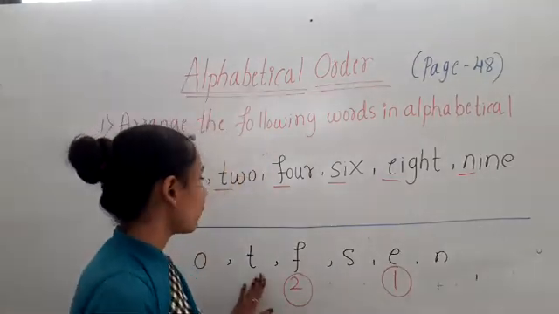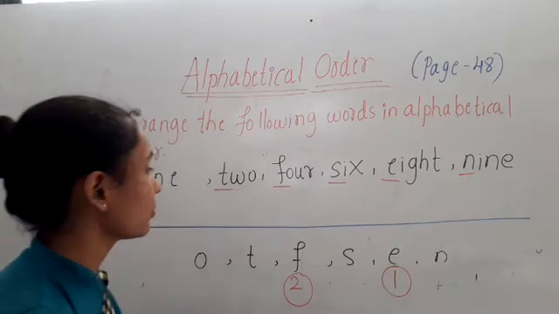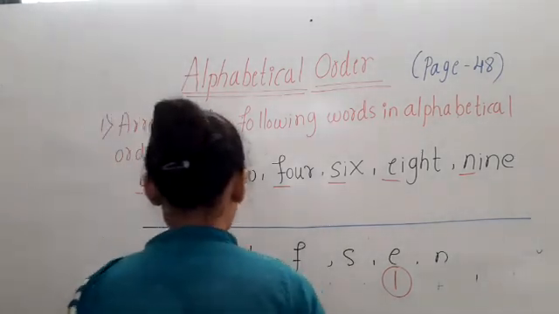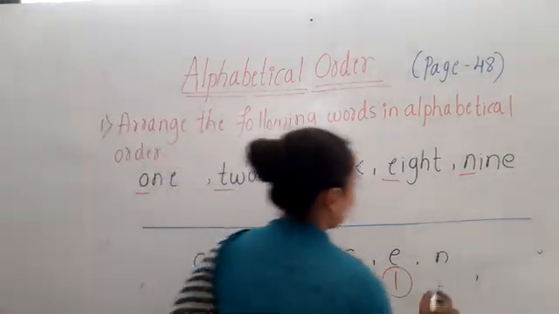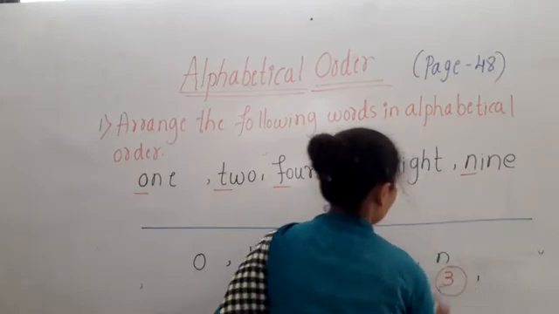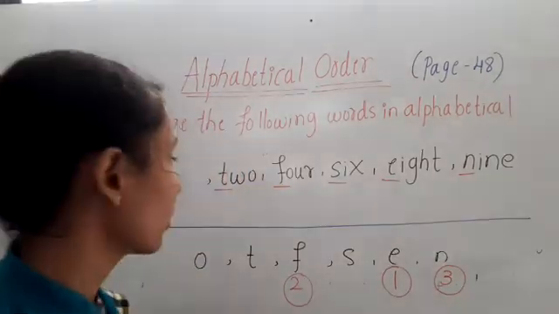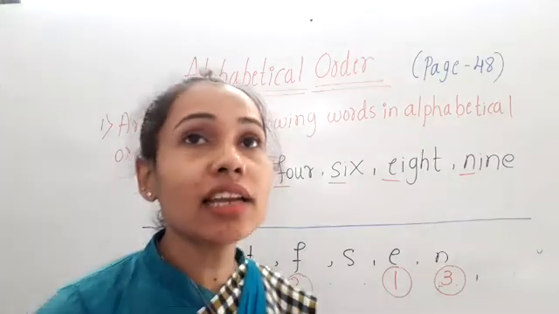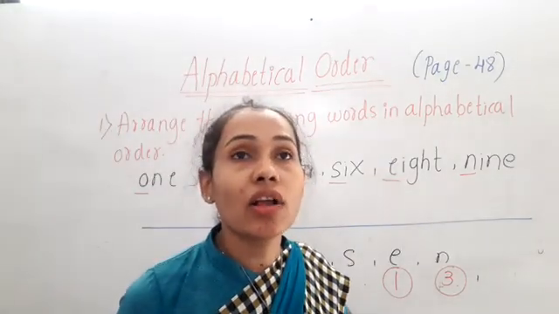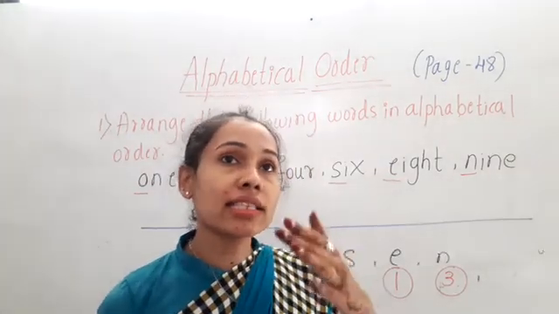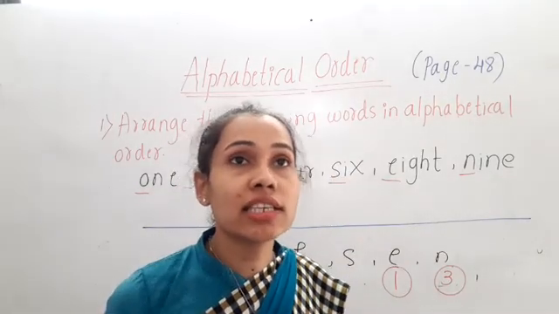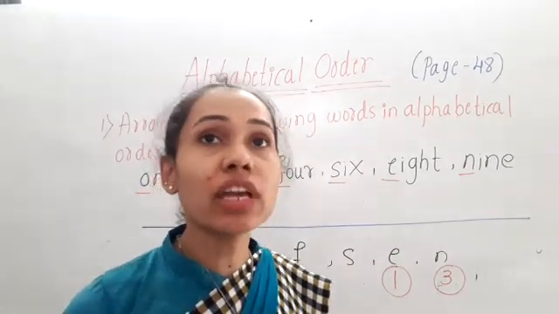After F, which letter comes, children? N. Okay children, it is not necessary that the letters come exactly one after one, that they are consecutive to each other.